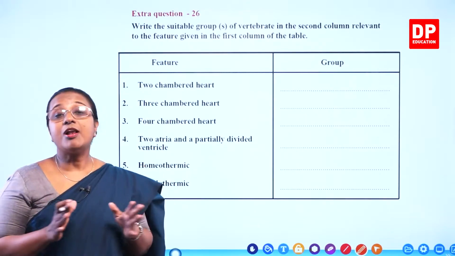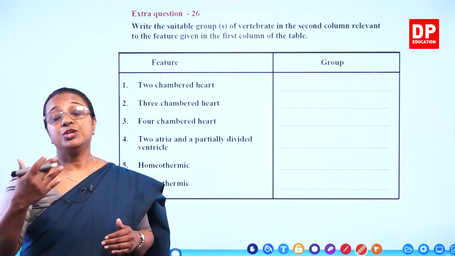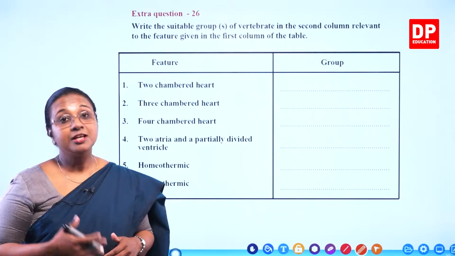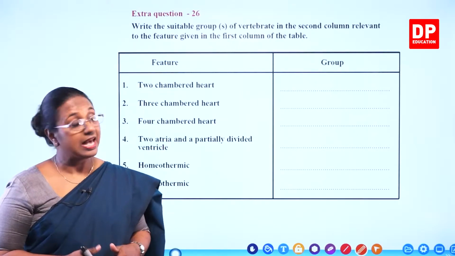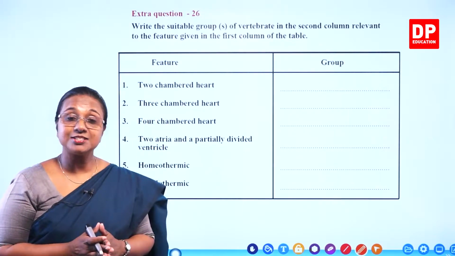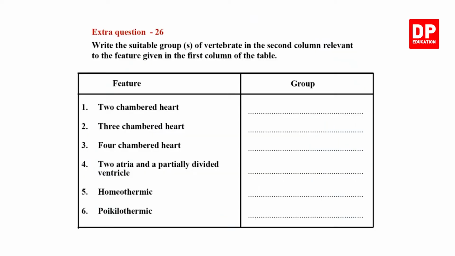So with that, you all have a good understanding about the classification, and also you all know about nomenclature, the binomial nomenclature proposed by Carolus Linnaeus. And we are discussing extra questions related to that lesson. Extra question 26. Write the suitable group or groups of vertebrate in the second column relevant to the feature given in the first column of the table.